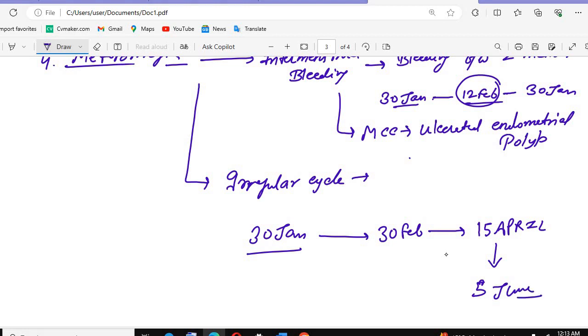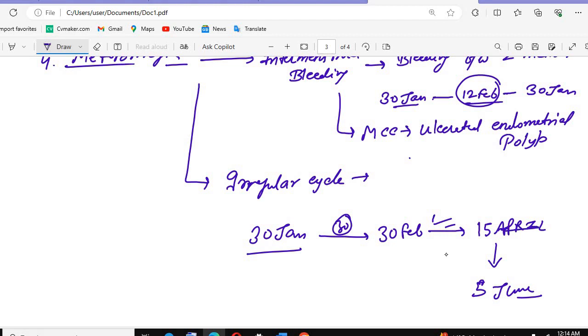This is where normal was a 30-day cycle, but here you can see February, March, April. I have overdone this, okay. So it means there are irregular cycles.